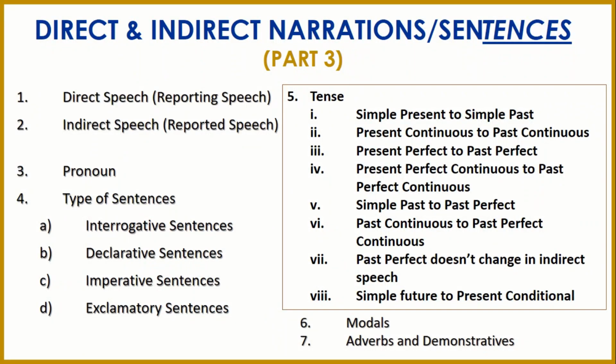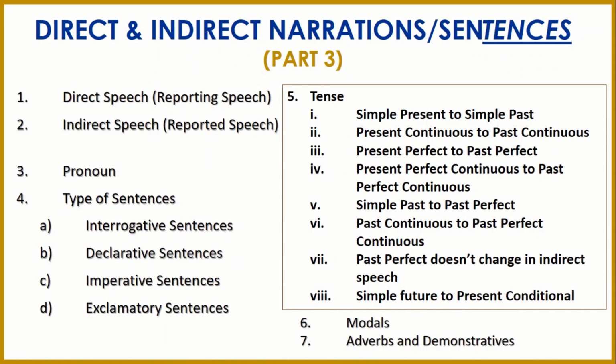Hello, and let's continue to part 3 of direct and indirect narrations. In this part, we will discuss the tenses, that if we have to make an indirect narration when it comes to tenses, how are we supposed to frame or make one sentence of indirect narration? Well, first of all, you can see the table. Actually, you see number 5. So there are a total of 8 bullet points.